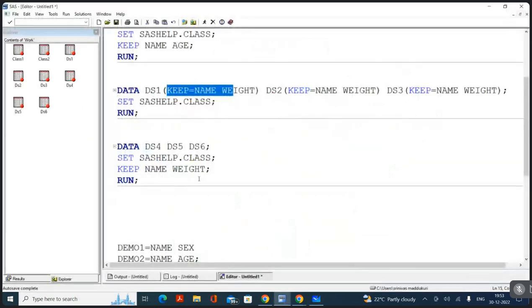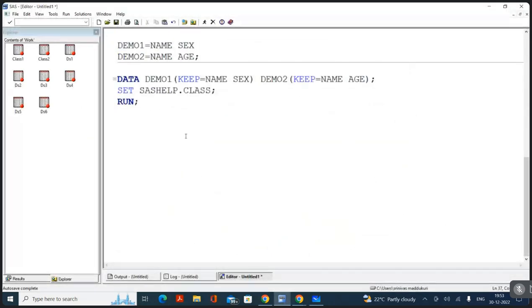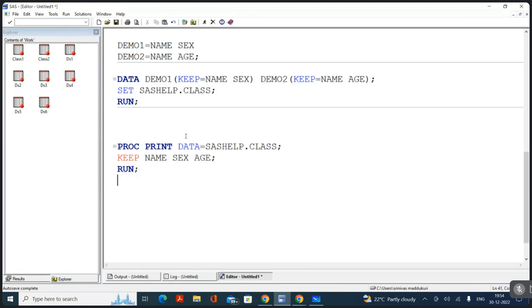Now, we'll see the third difference. For example, I want to print the data set. If you want to print the data set, what is the program that we will write? Proc print. I'm writing proc print, data equal to data set name. Say, for example, I want to print the SAS data. While printing, I want to print name, sex, and age. So I'm trying to write a keep statement: keep name, sex, age; semicolon. I'm writing the run statement. When I'm writing the keep statement, is this a statement or an option? Red in color. Statement.